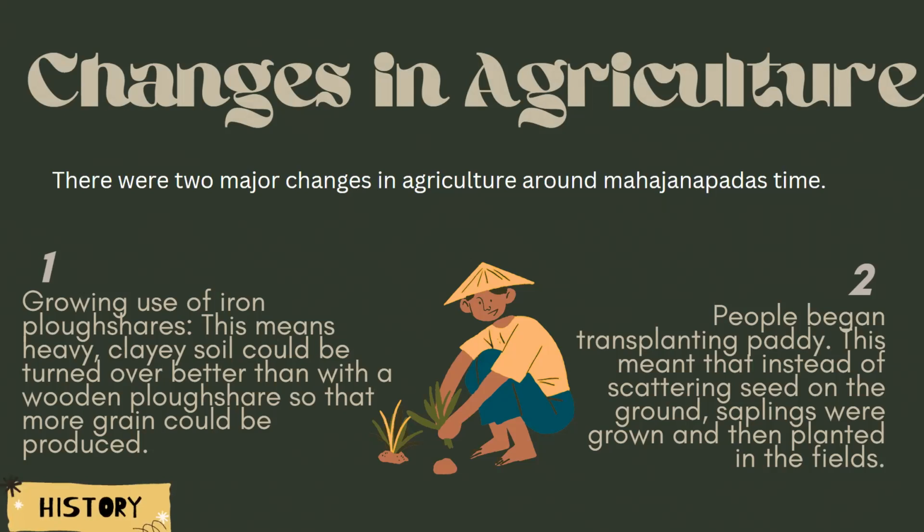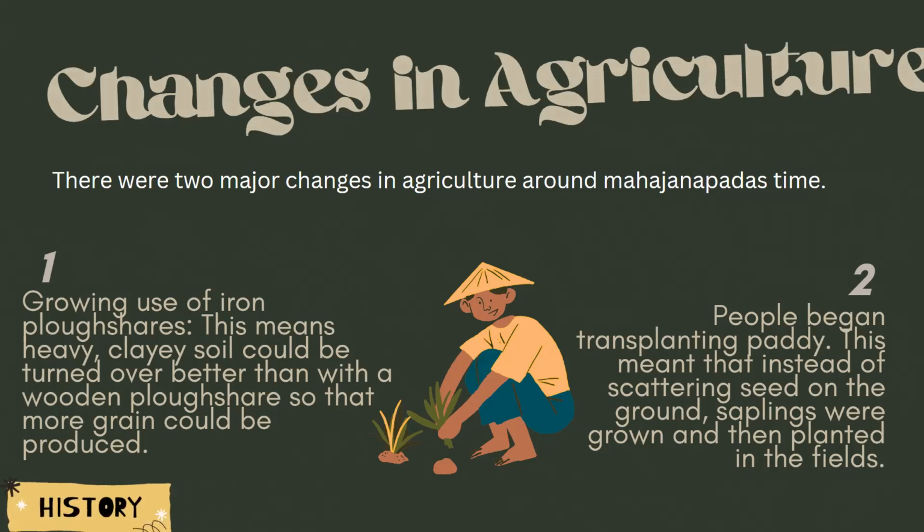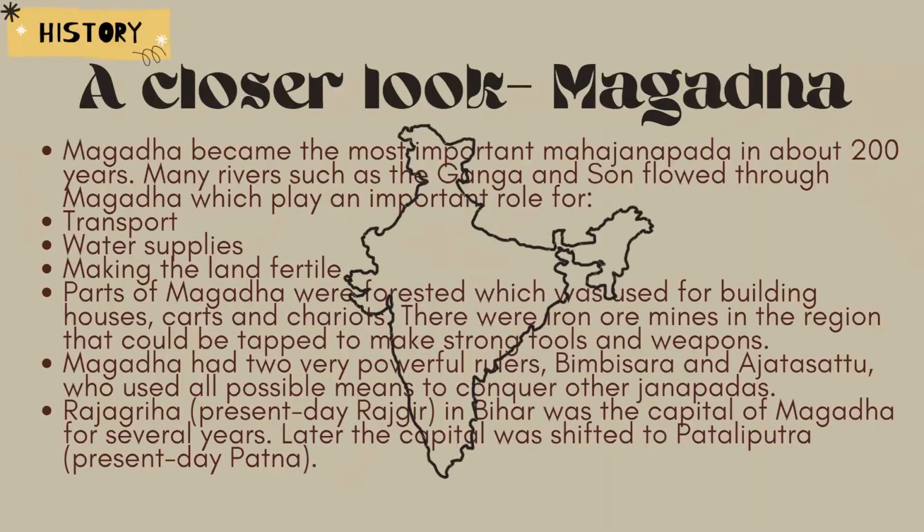The other major change was that instead of scattering the seeds on the ground, saplings were grown and then planted in the field. This was called transplanting paddy. They actually began transplanting the paddy. All right, so these were the two major changes.